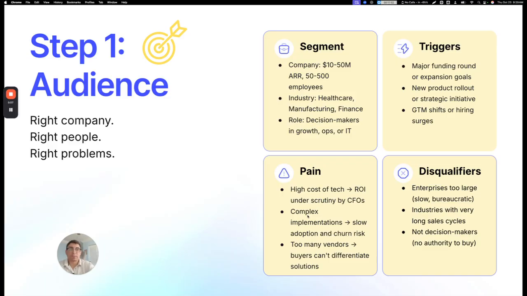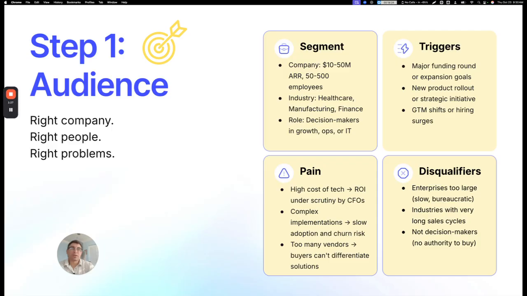First, we look at segments: company size, industry, and roles. For example, companies with $10 to $50 million in ARR, 50 to 500 employees, in industries like healthcare, manufacturing, or finance, targeting decision makers in growth, ops, or IT. Then we add triggers, signals that the company is actively growing or changing, like major funding rounds or expansion goals, new product rollouts or GTM shifts and hiring surges.